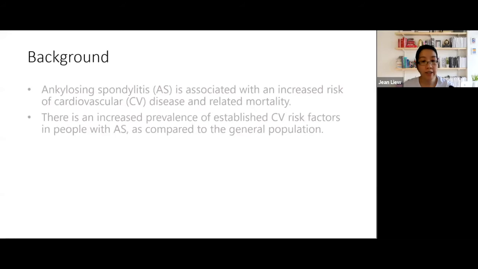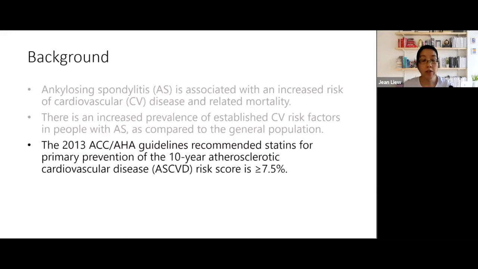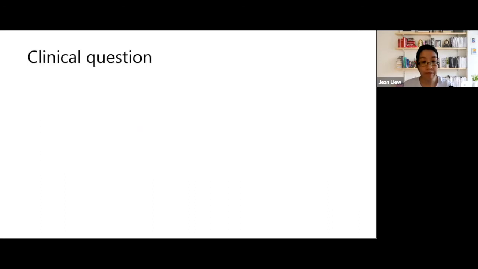And the final piece is that in 2013, the American College of Cardiology and the American Heart Association made guidelines recommending statins for the primary prevention of ASCVD, especially for those whose 10-year risk score was 7.5% or higher. So ASCVD means atherosclerotic cardiovascular disease, and it includes some of the items I've shown before.